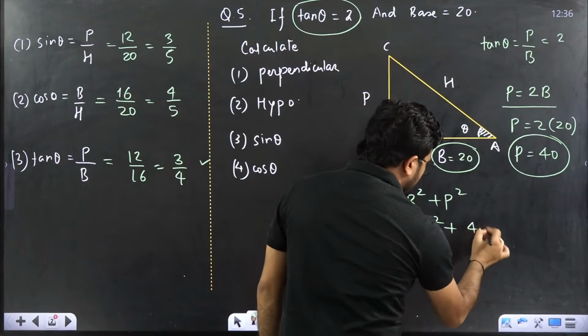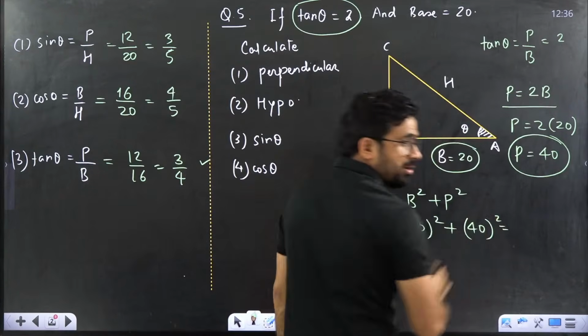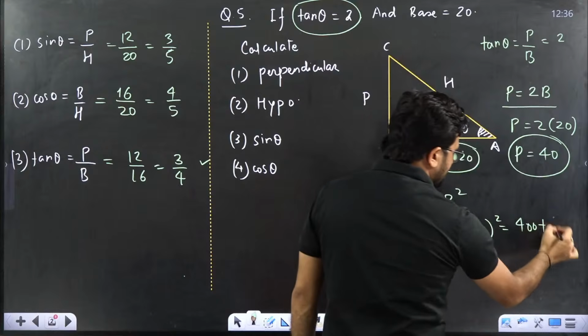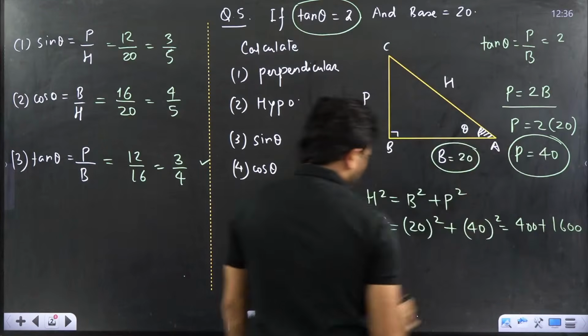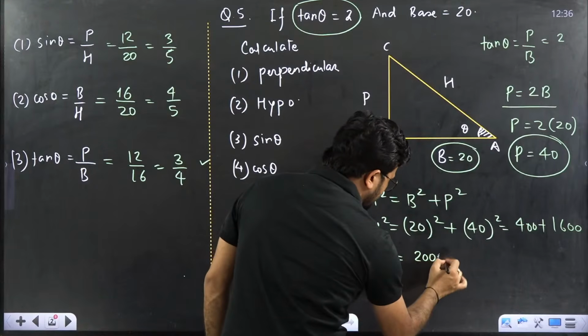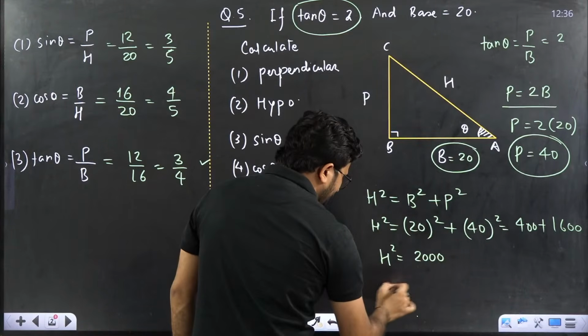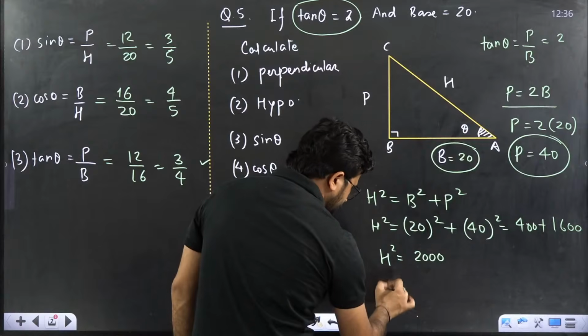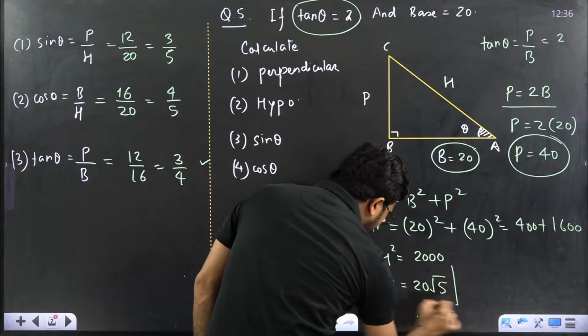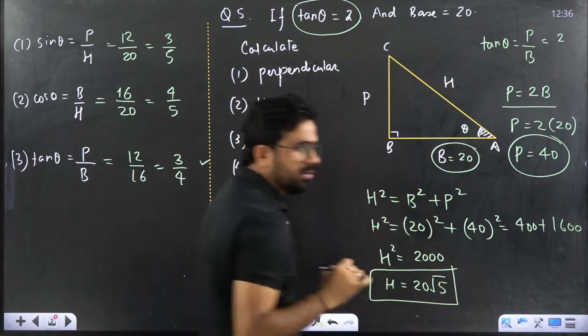This is 40 whole square. 20 square is equal to 400. 40 square is equal to 1600. Total h square is equal to 2000. This becomes h is equal to 20 root 5.